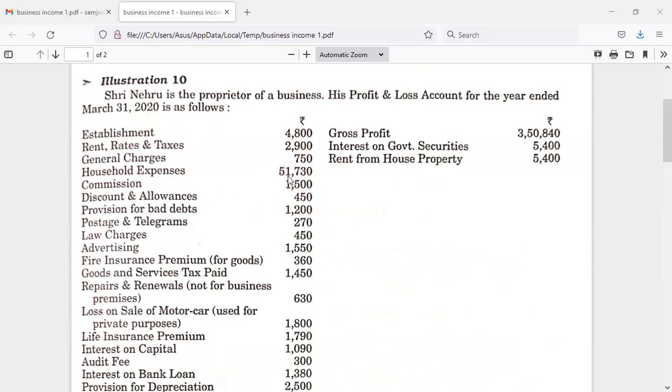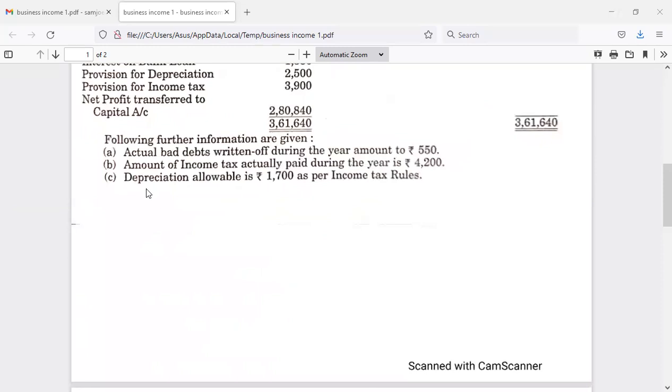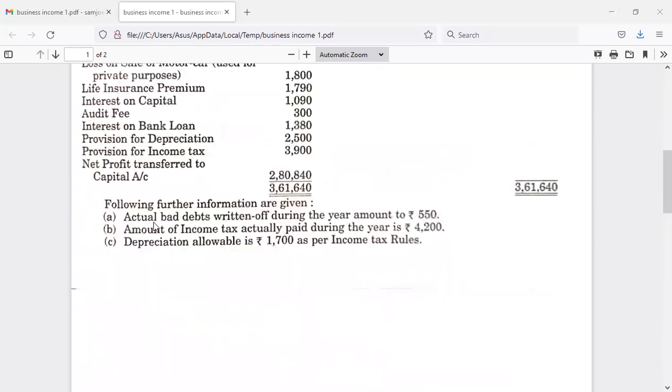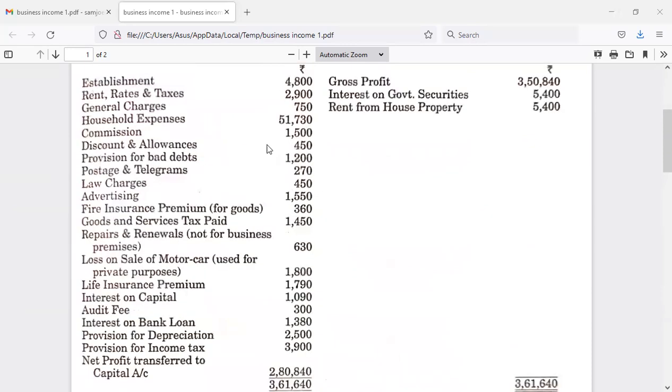Then household expenses are not allowed, as the name says. They are incurred for the purpose of household, so 51,730 is not allowed. Then commission 1,500. In the absence of any specific information, commission paid is allowable business expenditure. In the additional information also there is nothing regarding commission, so it is allowed as business expenditure.